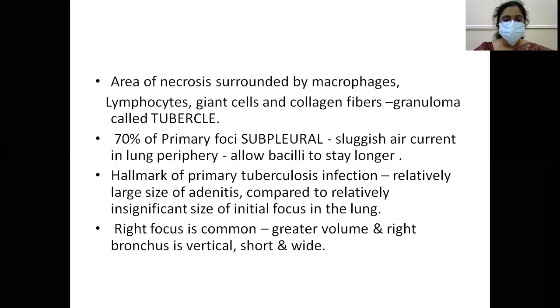The hallmark of primary tuberculosis infection is the relatively large size of adenitis compared to the relatively insignificant size of the initial focus in the lung. Right focus is common because of greater volume, and the right bronchus is vertical, short and wide.